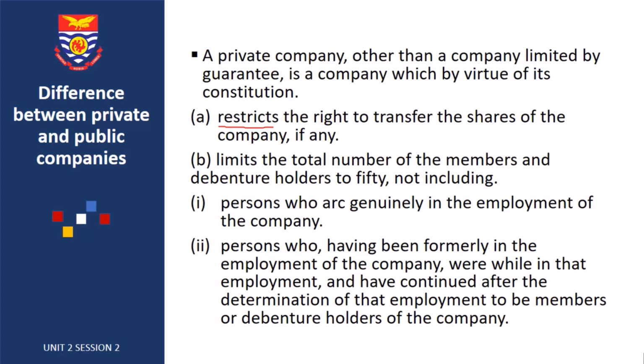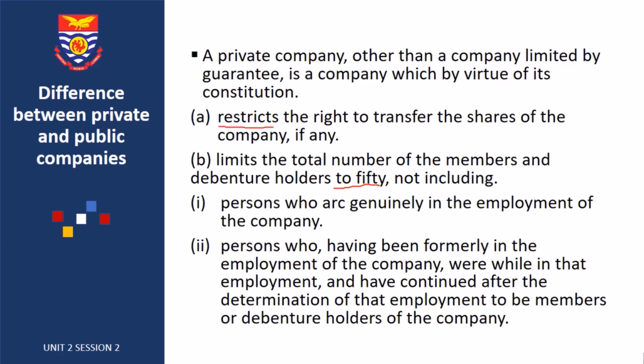Now, the second difference is that in the case of private companies, its regulation limits the total number of members and debenture holders to 50. However, in counting the 50, there are certain exclusions.